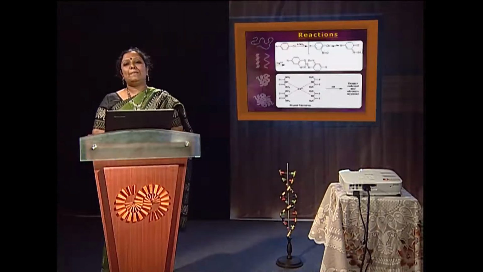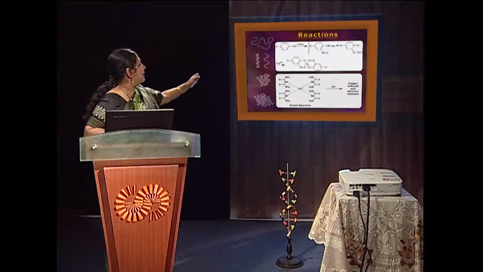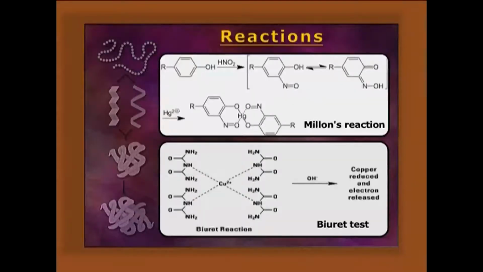Reactions. Proteins have many more reactions. Here we can find the Millon's reaction, where the tyrosine, or hydroxyl group containing amino acid, will respond, and in the presence of Hg2+ a white precipitate will be produced. Biuret reaction: in alkaline copper sulfate solution, a tetradentate chelate structure with the nitrogen lone pair of peptide and protein will be produced, and it will produce a blue coloration.